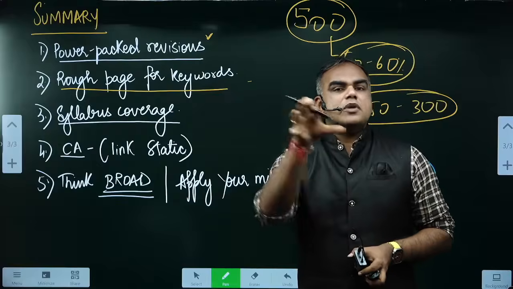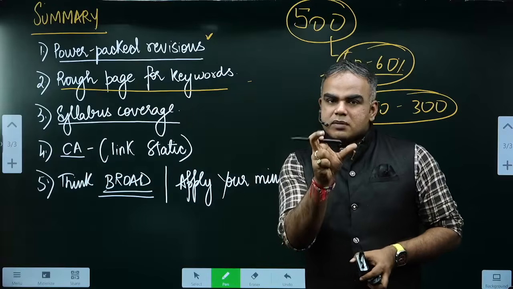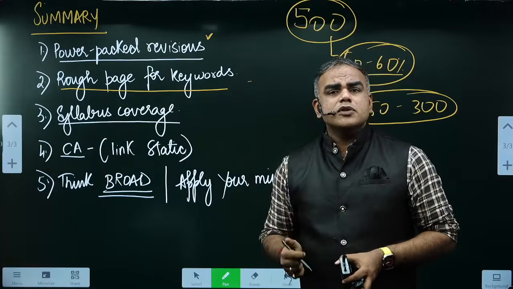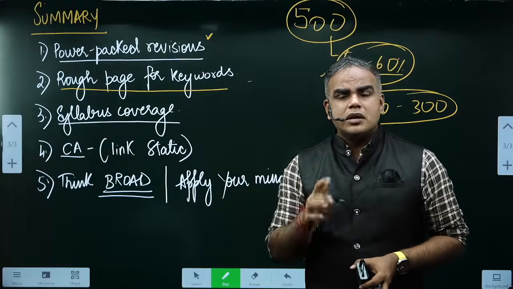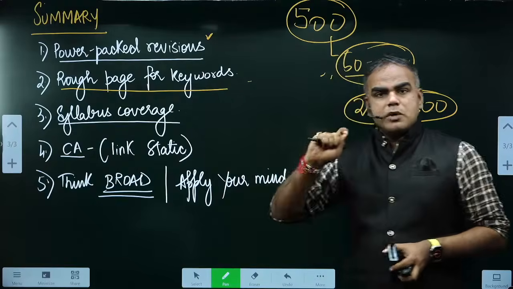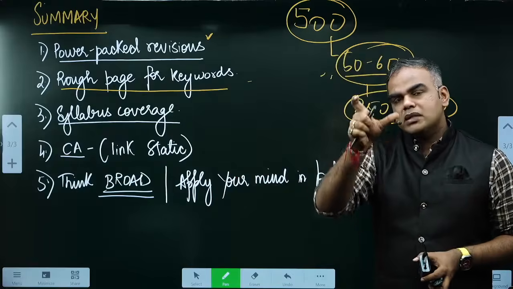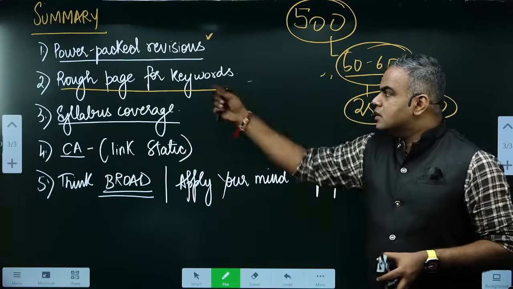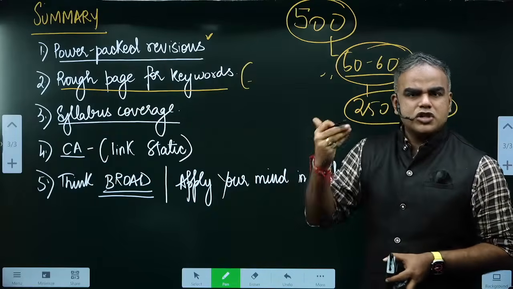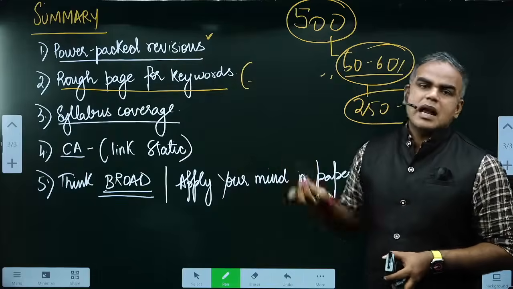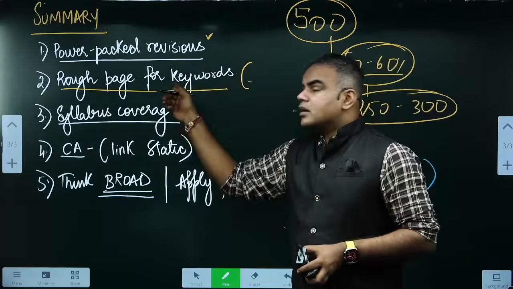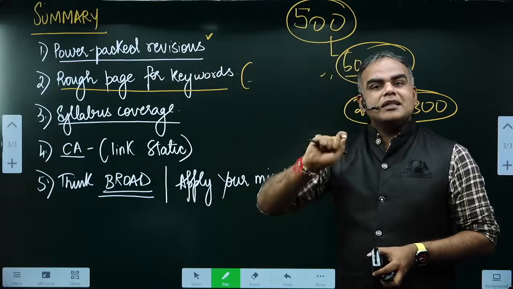class in itself to class for itself, all the keywords, let's say the history of all societies is hitherto the history of class struggle. All these things, if you are able to put into the exact point, that will be helpful. For the last moment, this can be something like a rough page or a cheat sheet. If you have made it, excellent. If not, even now scribble something. Don't do it in a way that you write from the beginning, something you are writing. This will again increase your time.